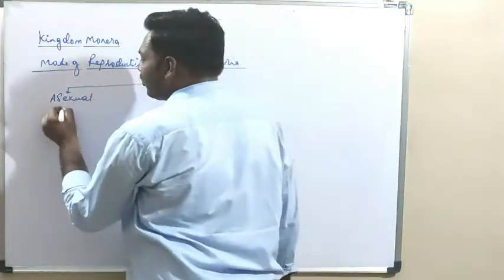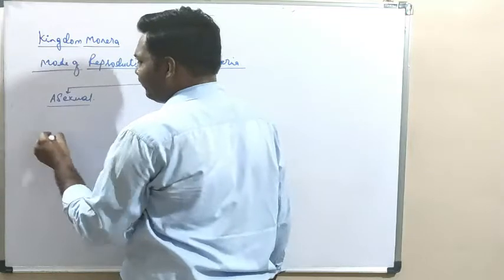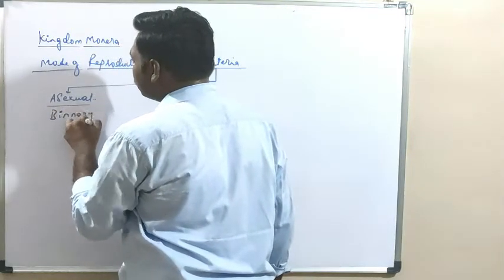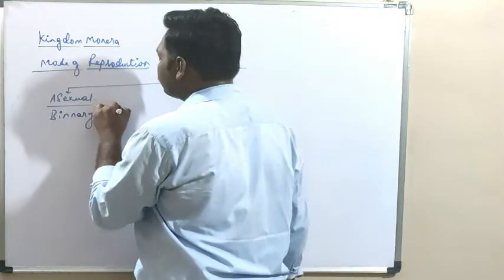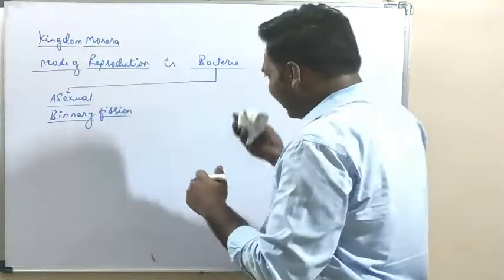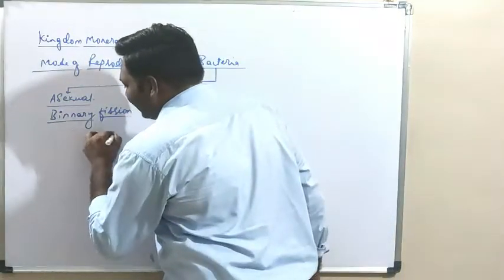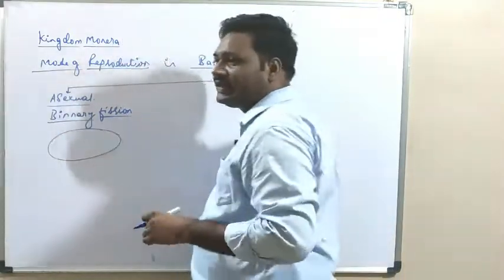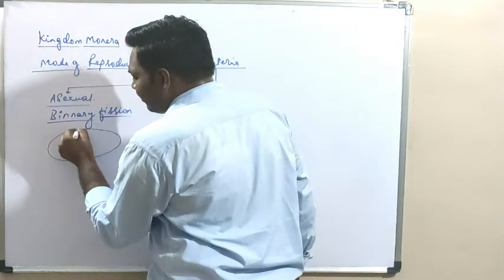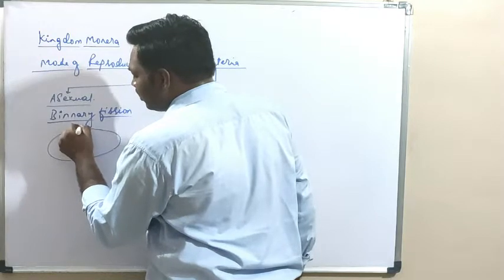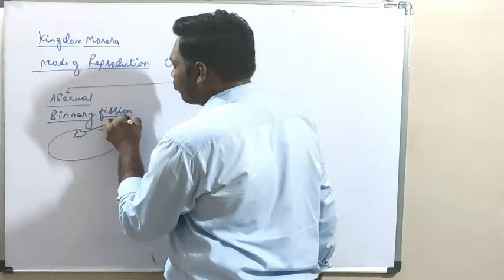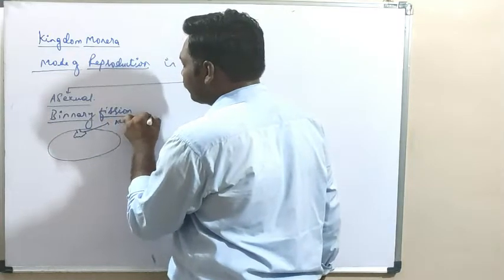So asexual reproduction is most commonly seen by binary fission in bacteria. If you draw the bacterial cell, attached to the cell membrane there is a structure called the mesosome.